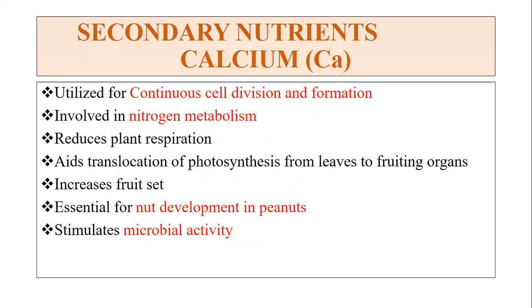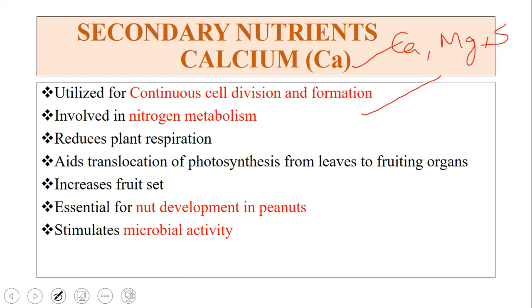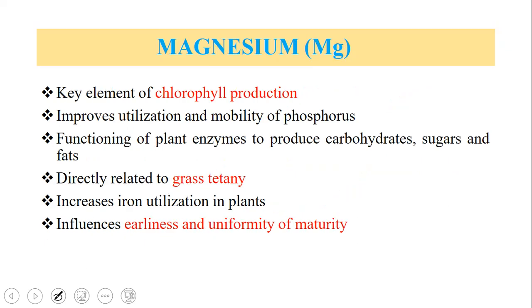Now coming to secondary nutrients. These secondary nutrients are calcium, magnesium and sulfur. These also play an important role in the plant, but next to NPK. In that, first is calcium. It is required for continuous cell division and formation, involved in nitrogen metabolism, reduces plant respiration, aids the translocation of photosynthates from leaves to fruiting organs, increases fruit set, essential for nut development in peanuts, stimulates microbial activity. And then magnesium.